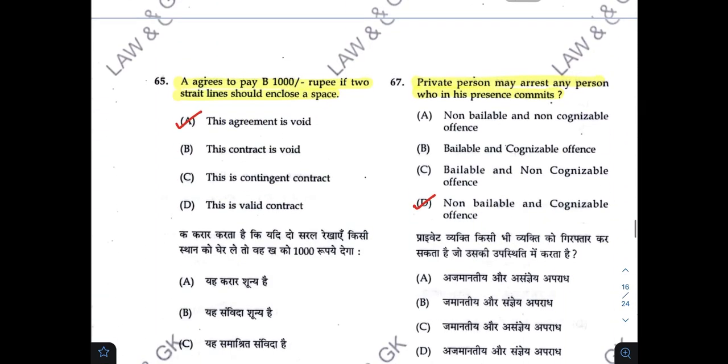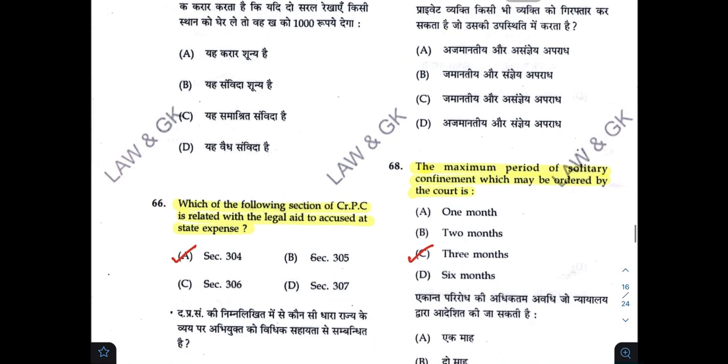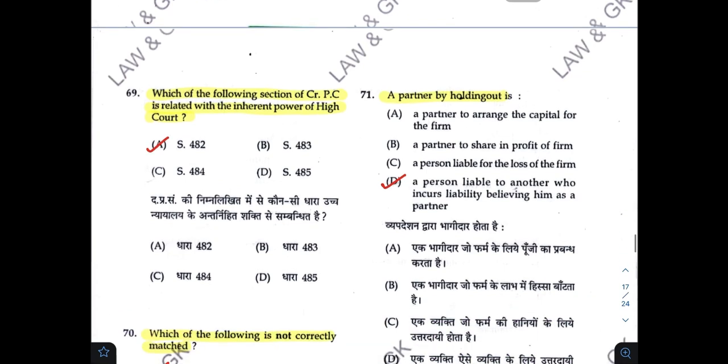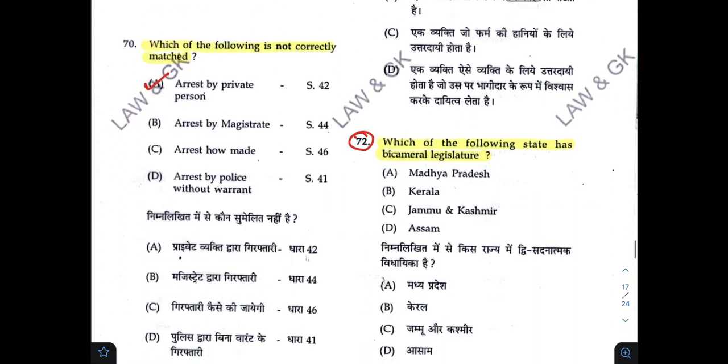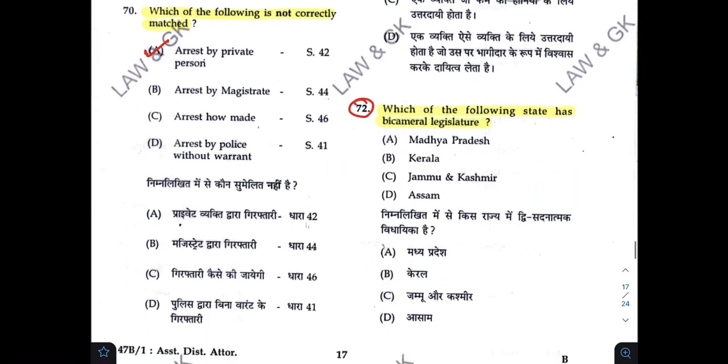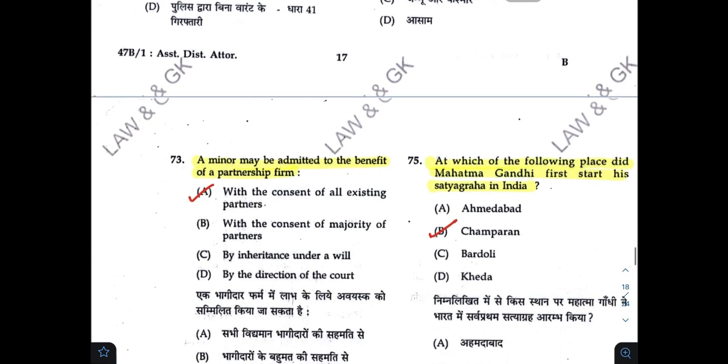C. Private person may arrest any person who in his presence commits. D. The maximum period of solitary confinement which may be ordered by the court is. C. A partner by holding out is. D. Which of the following state has bicameral legislature? So obviously this question has become infructuous because of Jammu and Kashmir becoming a union territory. So you cannot be getting this question this time around.